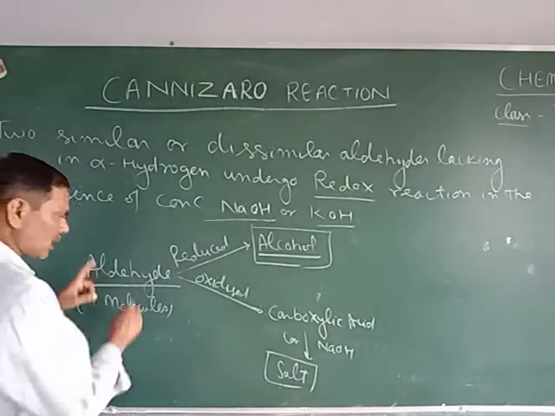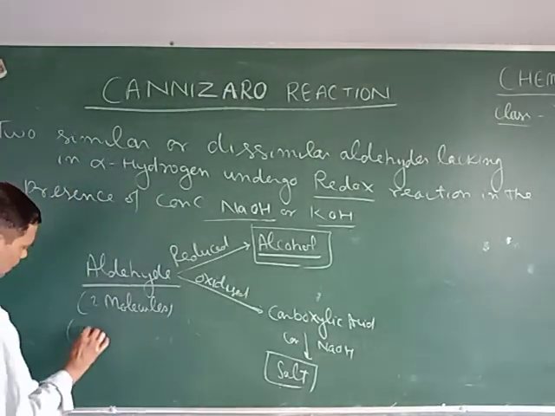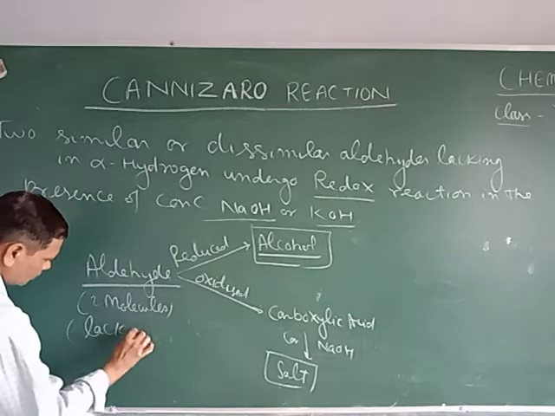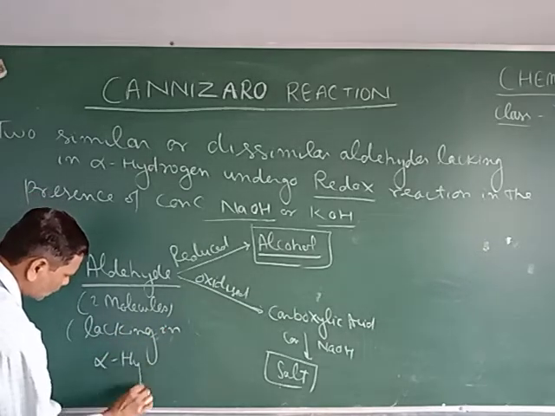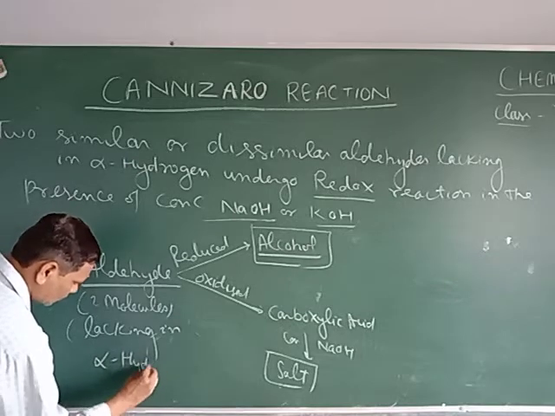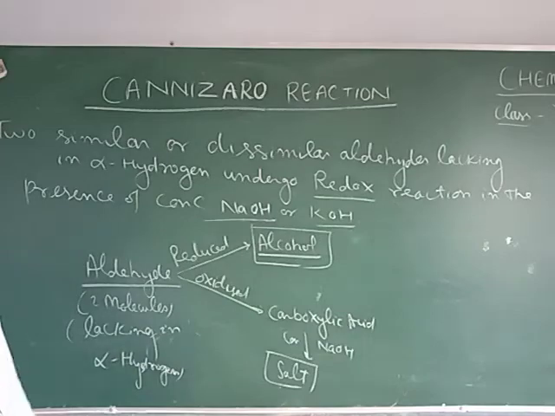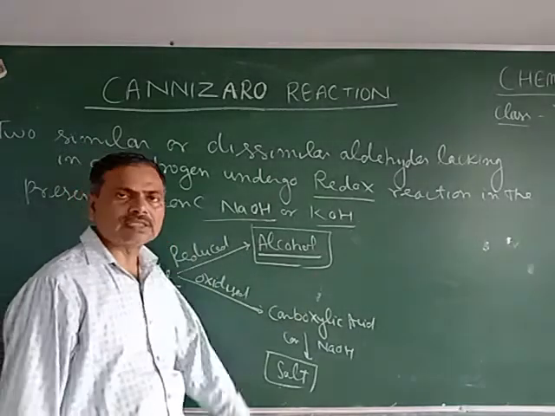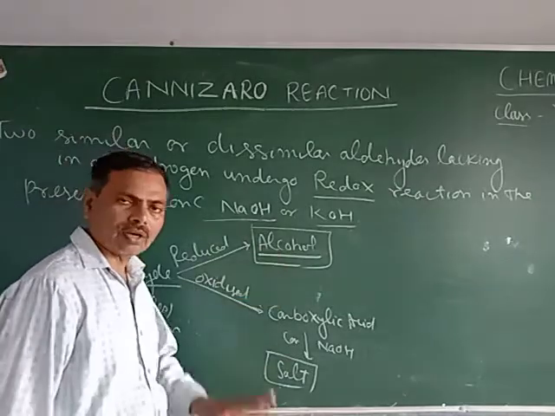Final products of the Cannizzaro reaction: aldehydes which are lacking in alpha hydrogen undergo redox reaction in the presence of concentrated NaOH or potassium hydroxide to give alcohol and salt.